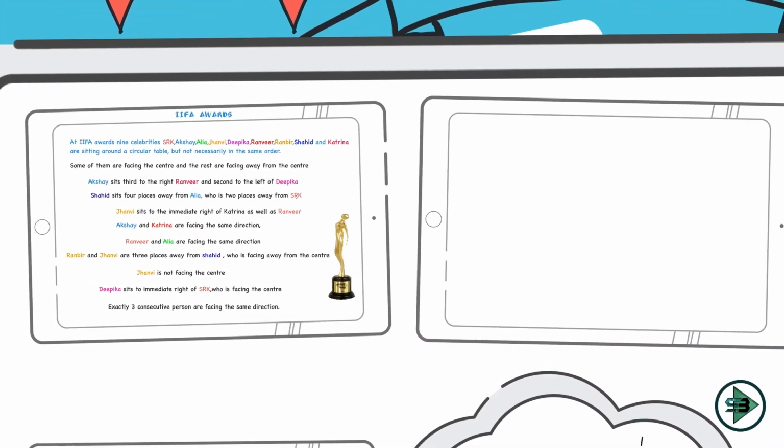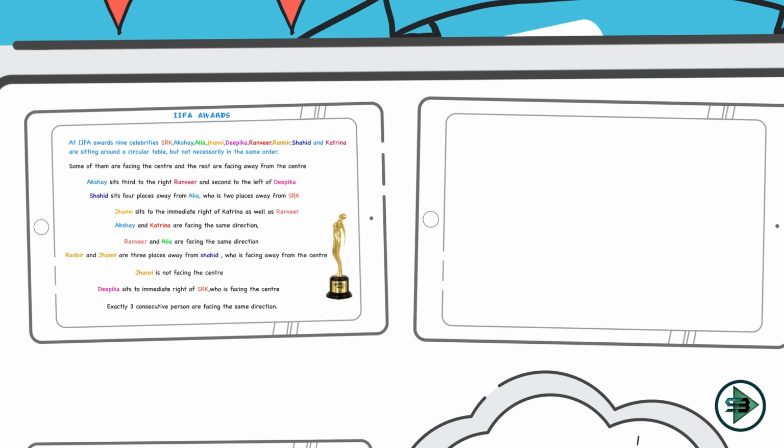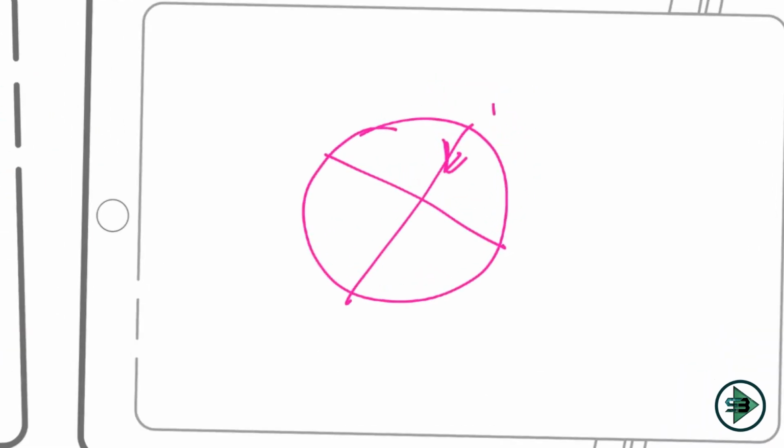Even before I start with the puzzle, I want you to understand this. If I draw a table like this and say A is sitting at this location looking inside, and I say B is to the right of A, can you imagine where B will be? B will be at this position to the right of A, because if A is sitting looking inside, then the right will be this, and the left of A will be this part, because he is sitting on the table looking inside.